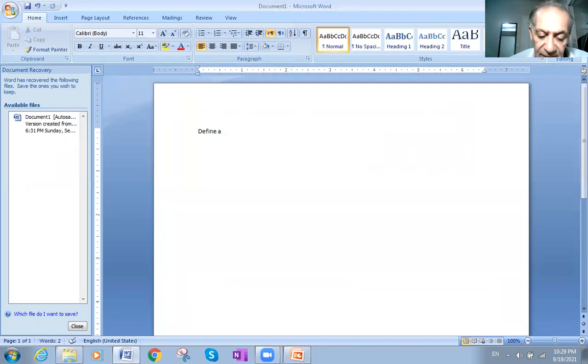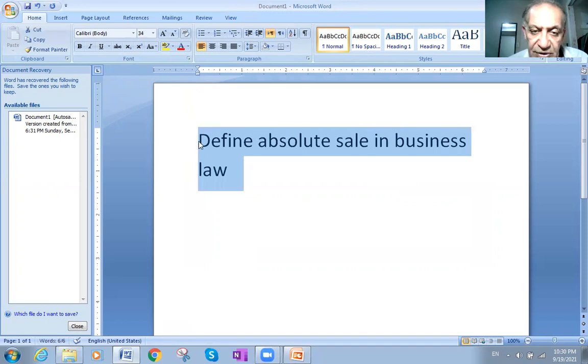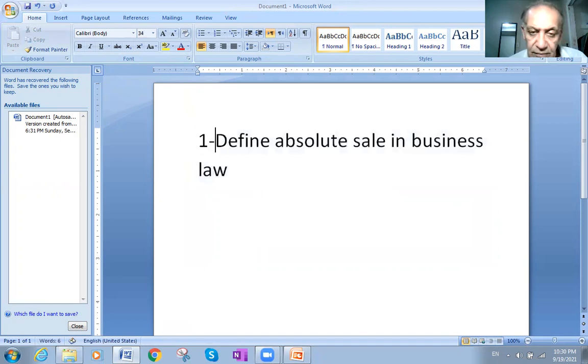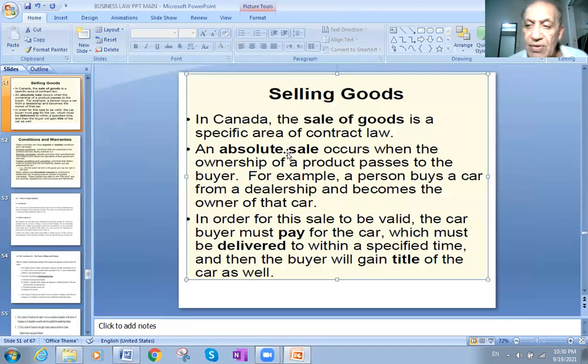The first question: define absolute sale in business law. So this is the first question today. The second question today, which I'll take, is two. Those are questions we will work on right now.